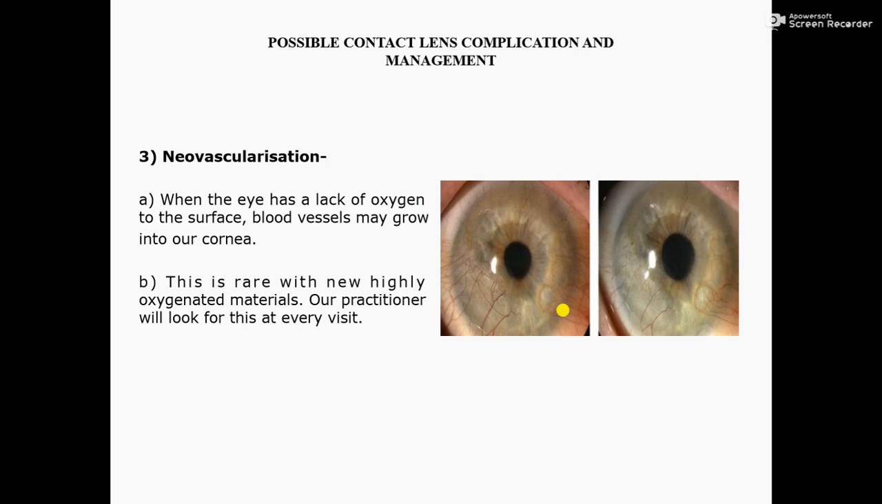Here, for those patients who use contact lenses for a long time, more than 7 to 8 hours a day, in that case some blood vessels may grow into our cornea. It happens very rarely, and we can use silicone hydrogel contact lenses to provide better oxygen to the cornea.